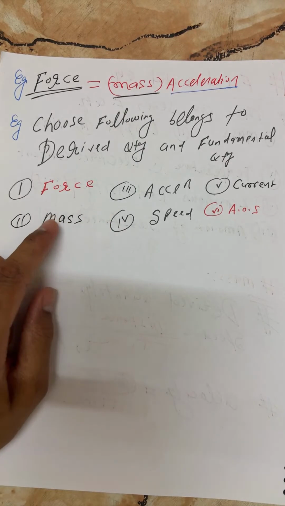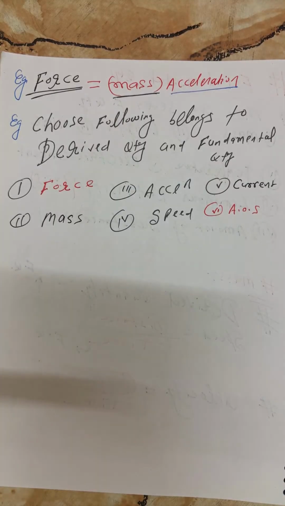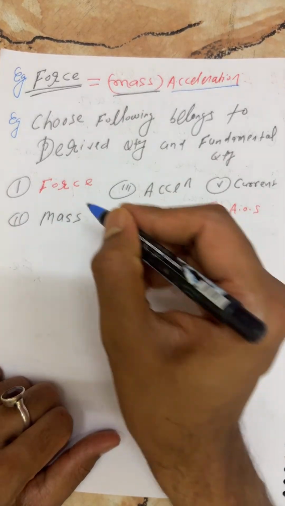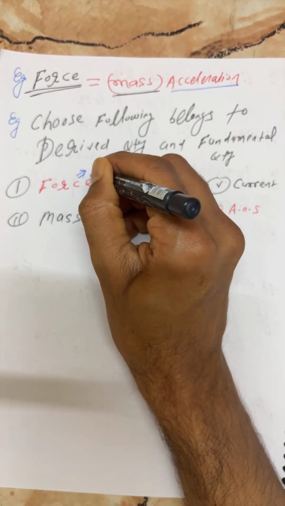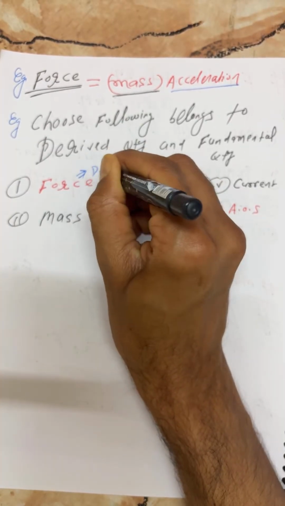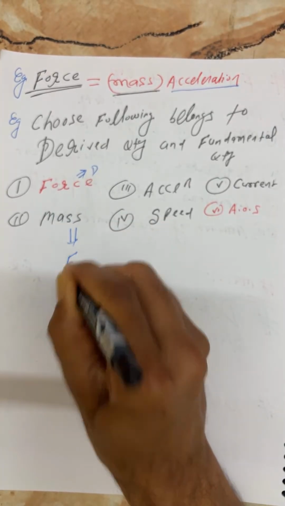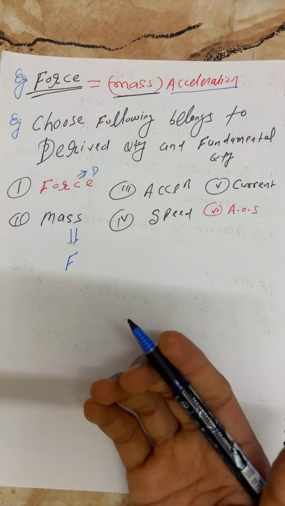Hello Parichit, how are you? Now students, force belongs to what? Force is a derived quantity. Mass, students, is a fundamental quantity. Force, acceleration, speed. Then what is next, Parichit?